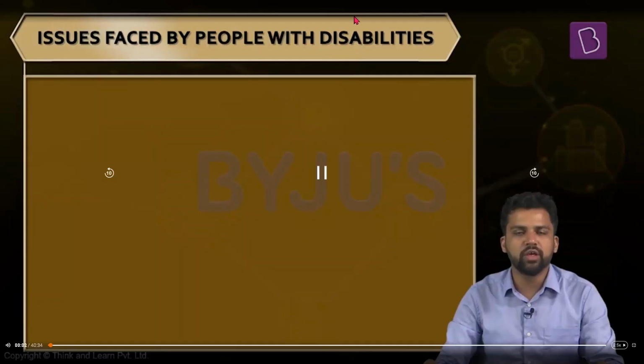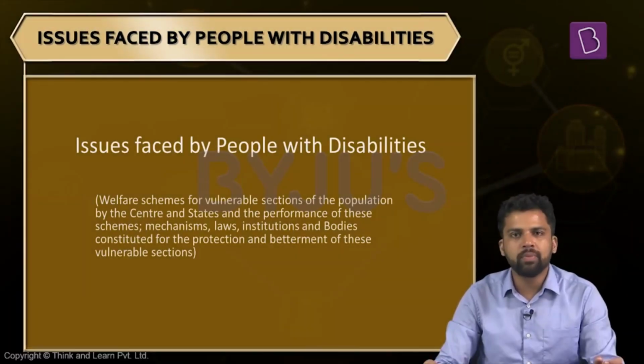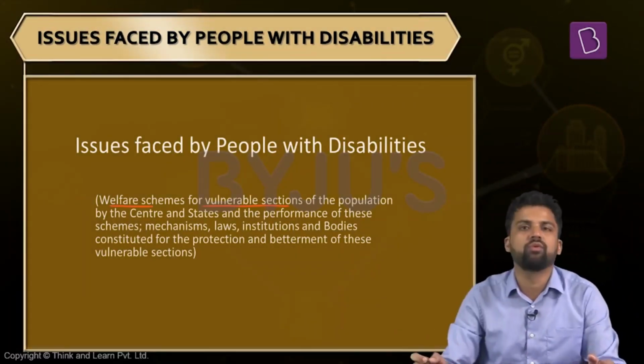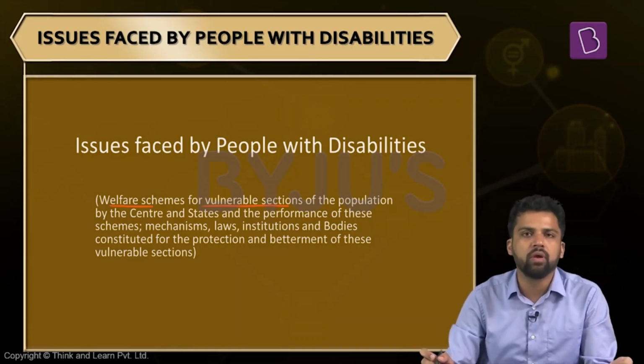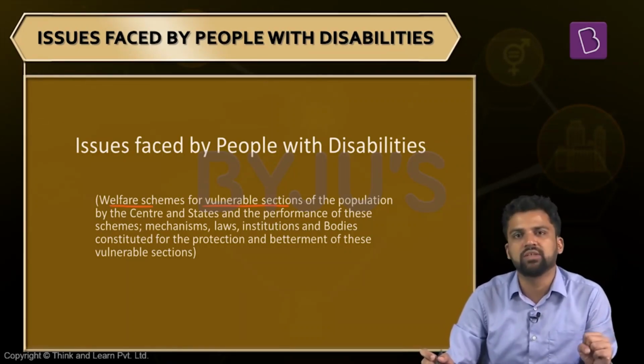Hello friends, today we'll take up the issues faced by people with disabilities. Now, General Studies paper 2 has a part which talks about welfare schemes for vulnerable sections of the population. In this particular part, we discuss the different vulnerable sections. They face some sort of discrimination or they need more protection. People with disabilities are considered vulnerable. They are sometimes marginalized. They face some sort of discrimination.